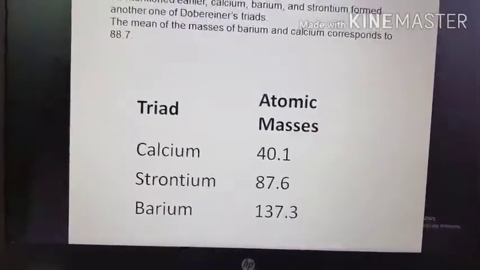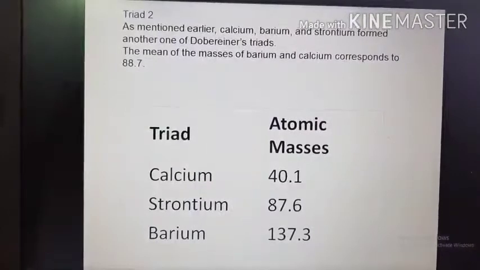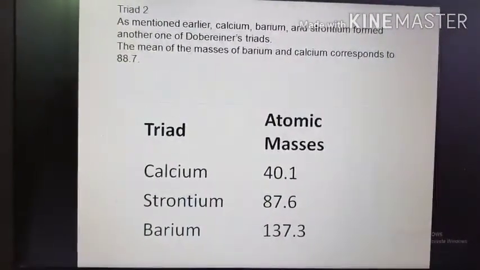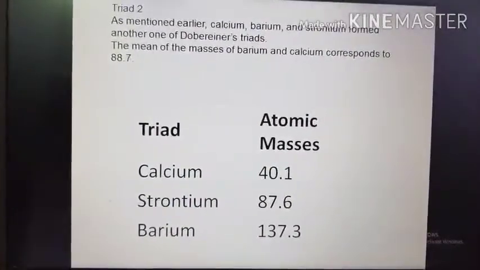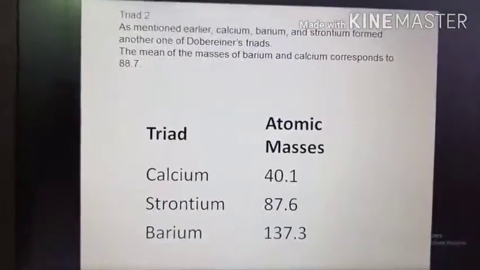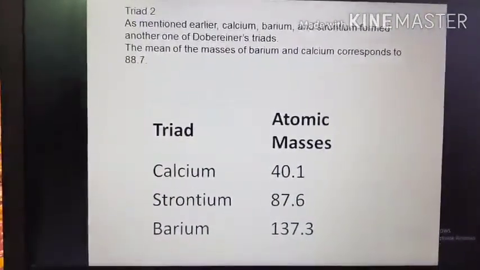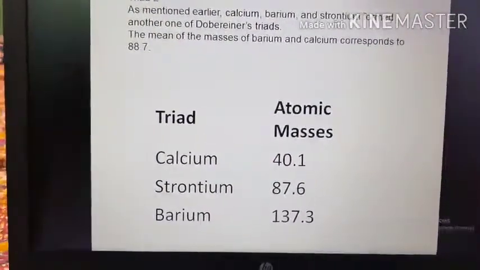In triad 2, as mentioned earlier, calcium, strontium and barium form another Dobereiner triad. The mean of the masses of barium and calcium corresponds to 88.7, which is almost equal to that of strontium. Calcium, strontium and barium have similar chemical properties, and they fall in the same group.